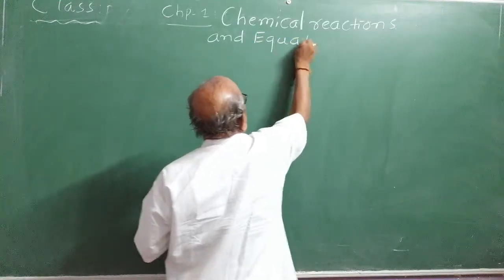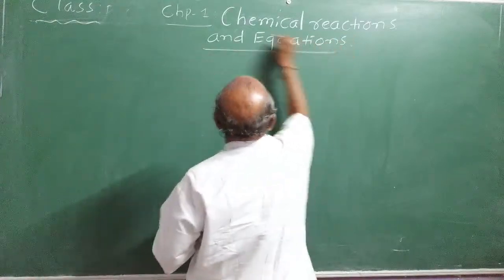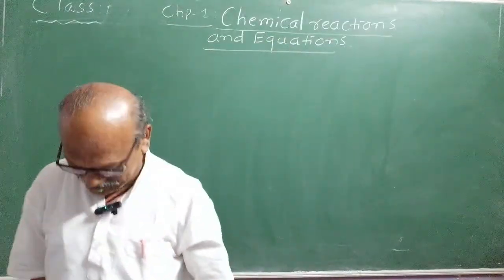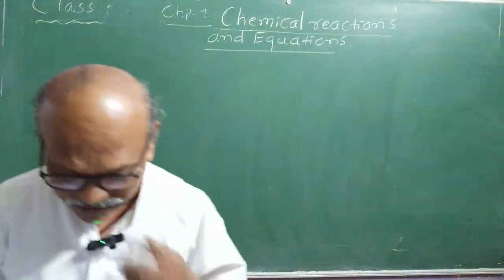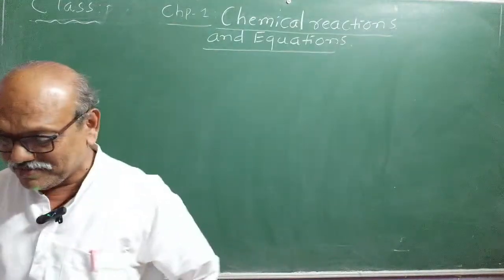Chemical reactions and equations is the first chapter. Already I made you perfect in the language of chemistry, and those who have recently joined and have not watched, you can watch my earlier videos. Now you have to perform. I will write some skeletal equations.